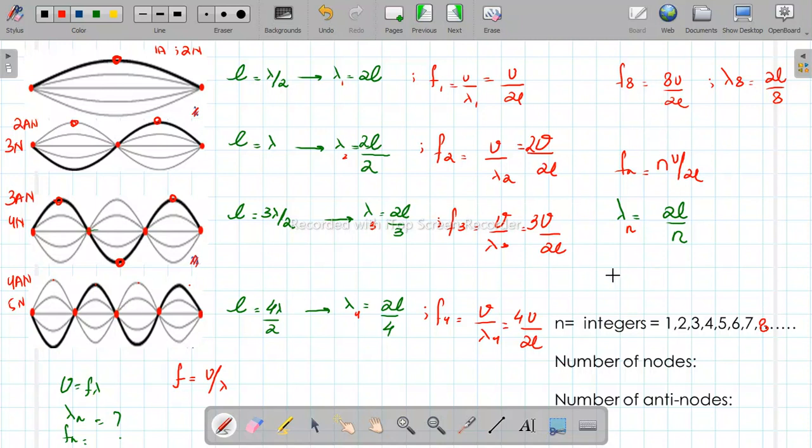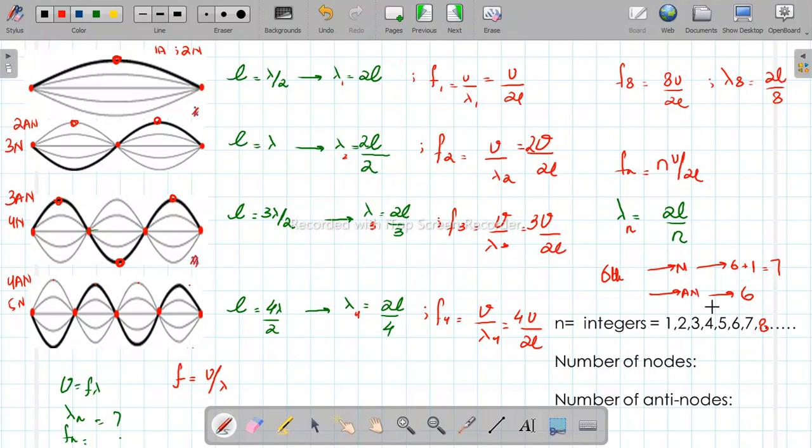This means if they ask me in the sixth harmonic how many nodes and how many antinodes there will be, I will say the sixth harmonic will have 6 antinodes. How many nodes? Antinodes plus 1. One antinode had two nodes, two antinodes had three nodes, right? So we say 6 plus 1, that is 7 nodes. This is how we generalize the formula for harmonic, wavelength, and number of nodes as well as antinodes, right?